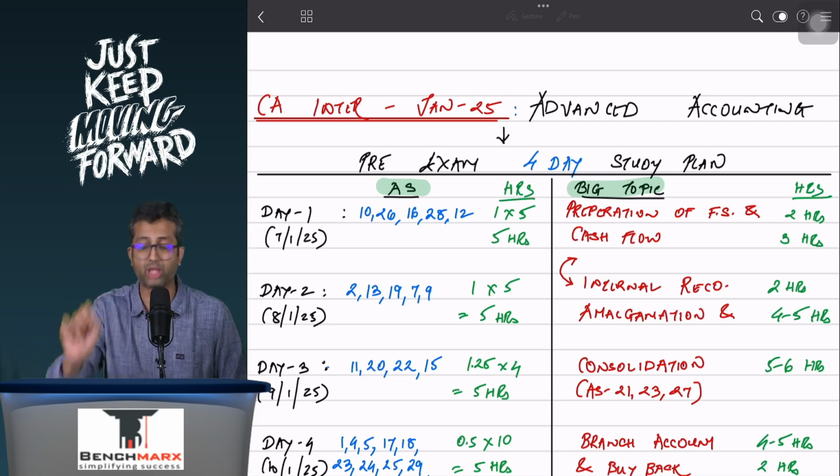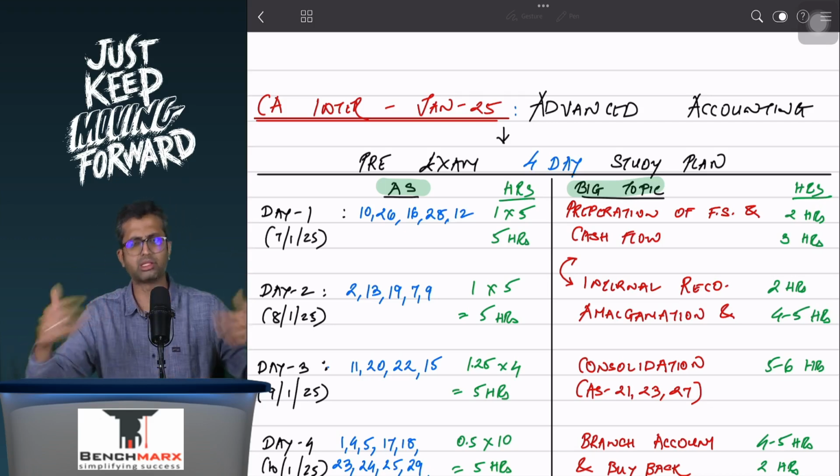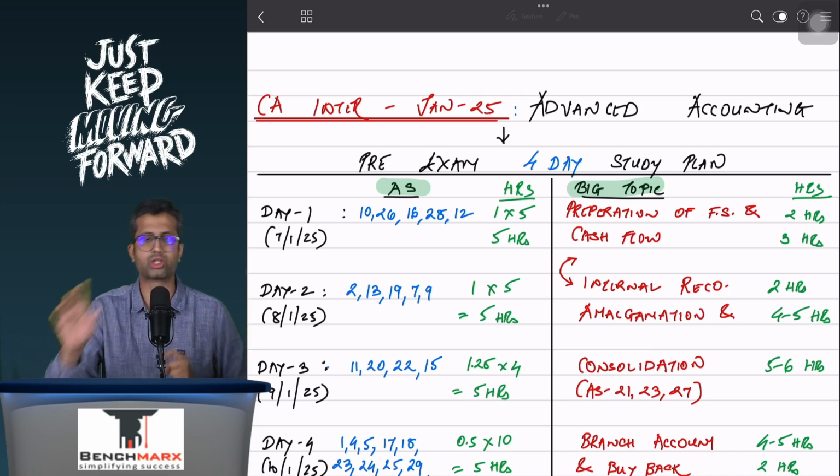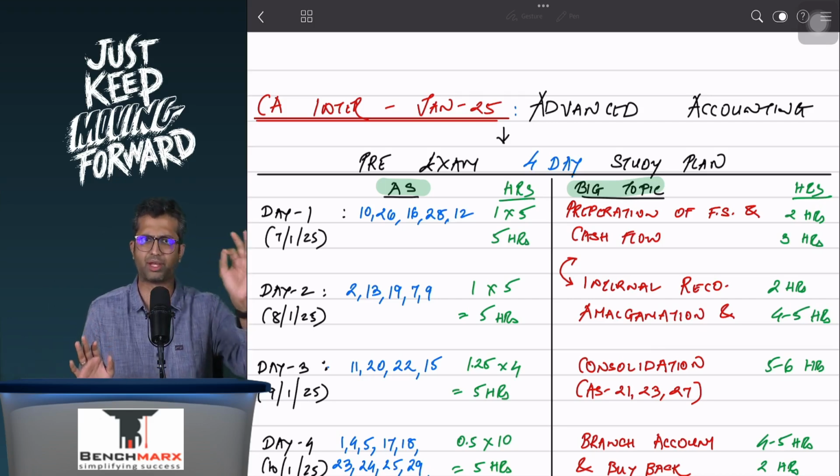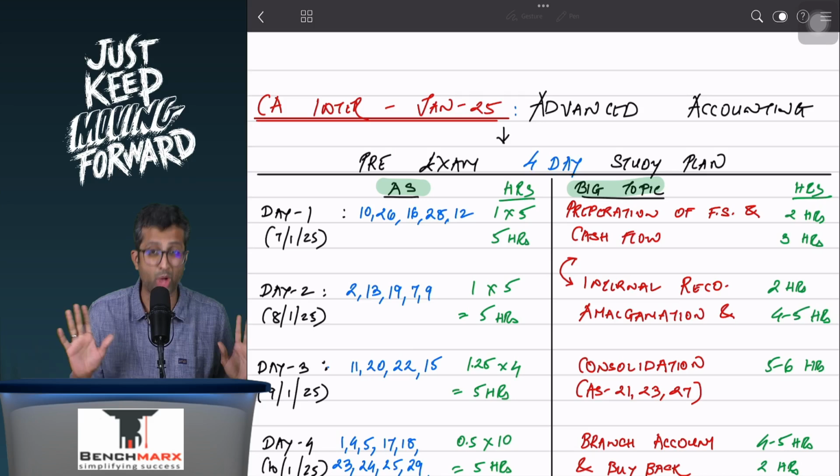I want you to prepare 1 full cash flow statement on your own. Others you can read and practice or solve when your calculator is in rough, but 1 on your own, and 1 Schedule 3 balance sheet from preparation of financial statements on your own. This is something that you have to do.